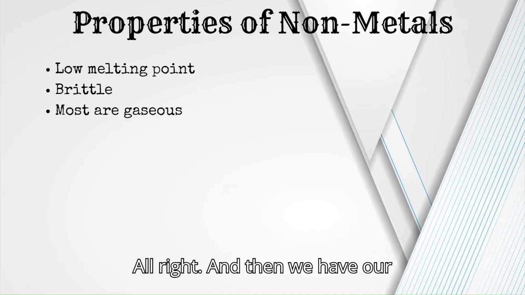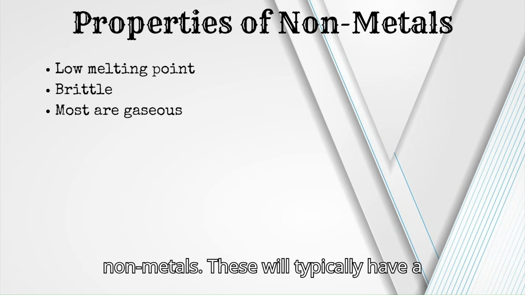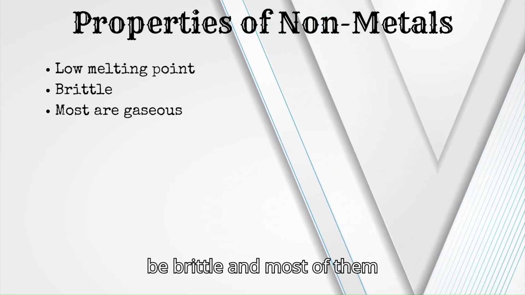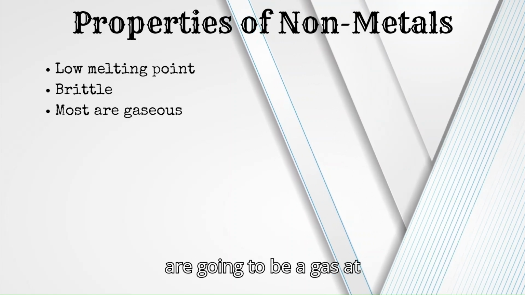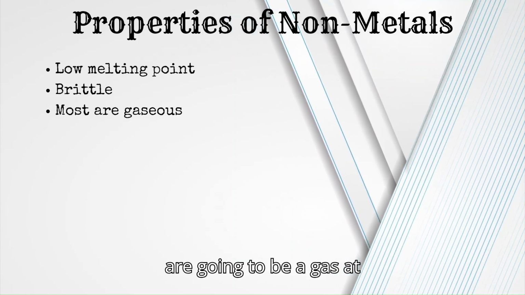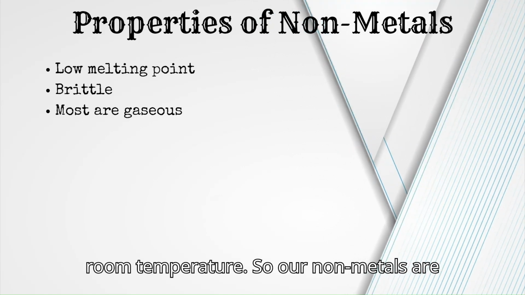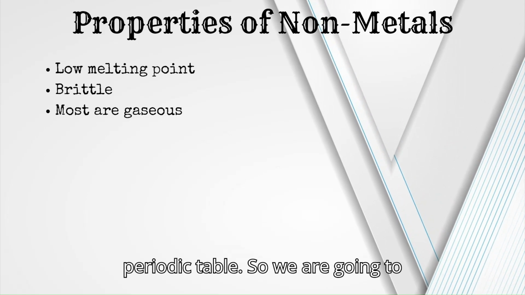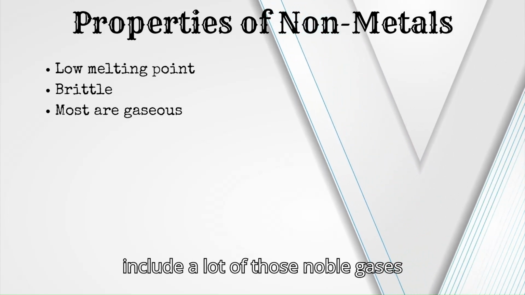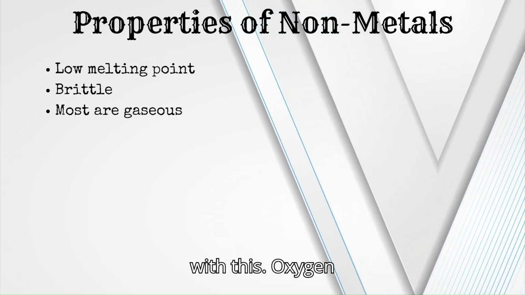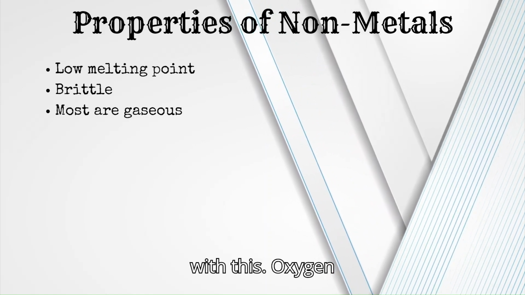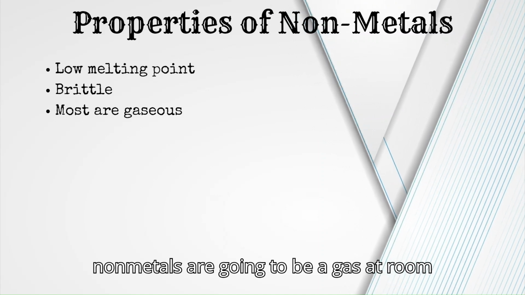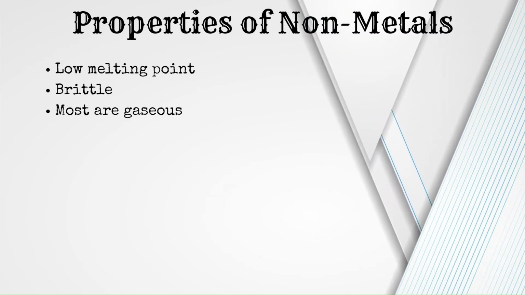All right, and then we have our nonmetals. These will typically have a low melting point. They are also going to be brittle, and most of them are going to be a gas at room temperature. So our nonmetals are going to be on the right side of the periodic table. We are going to include a lot of those noble gases with this, oxygen being a nonmetal. So a lot of those nonmetals are going to be a gas at room temperature.